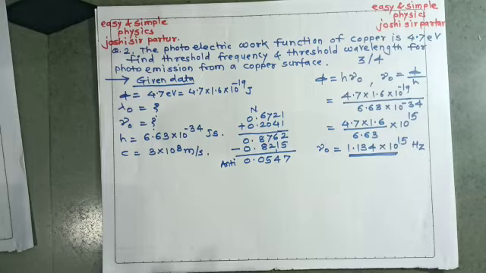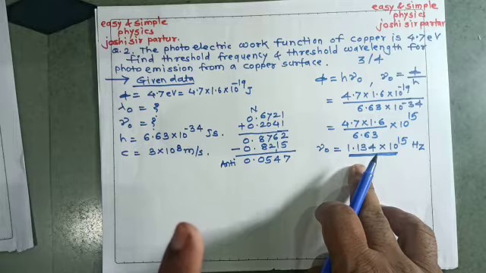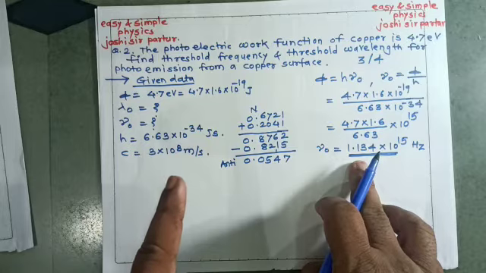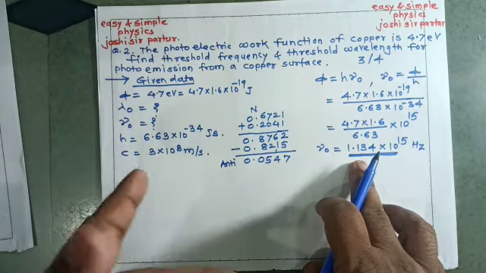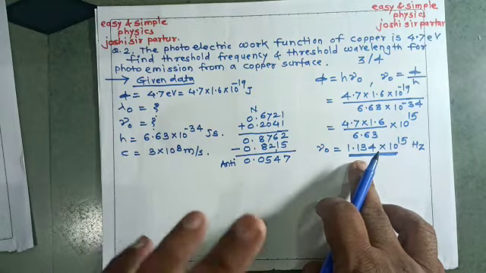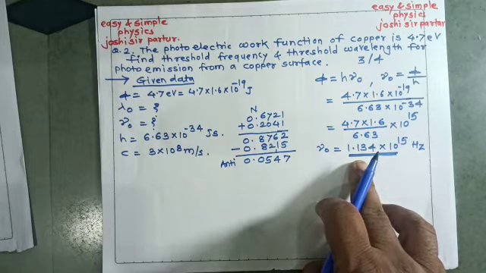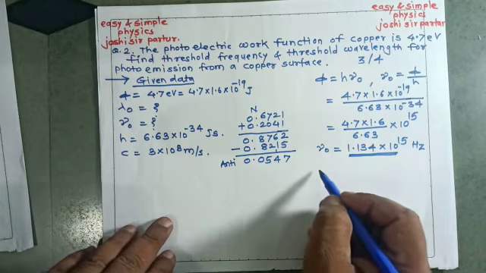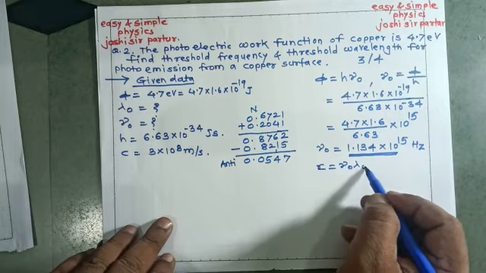See here, if your answer for this is wrong, then the value of wavelength will also be wrong, so please write your answer carefully. We know the relation C is equal to nu 0 lambda 0.